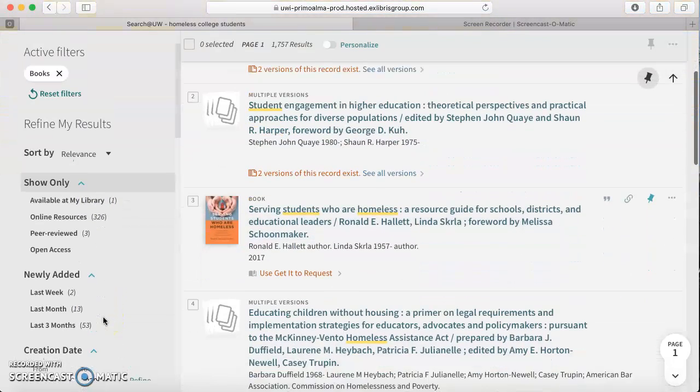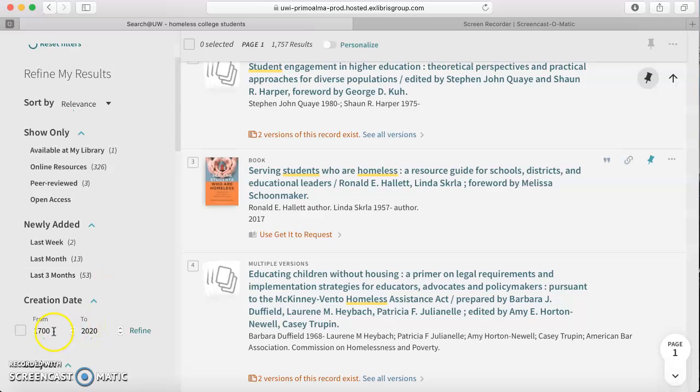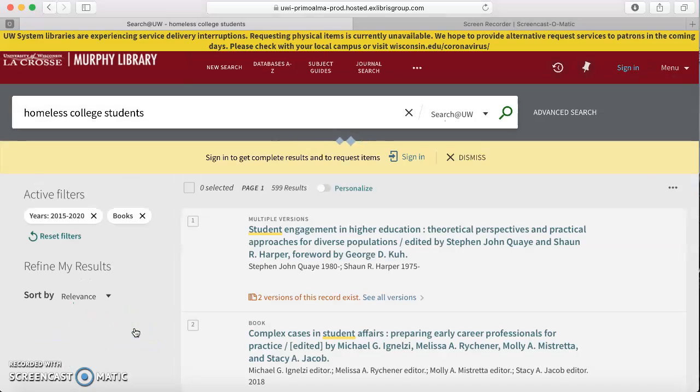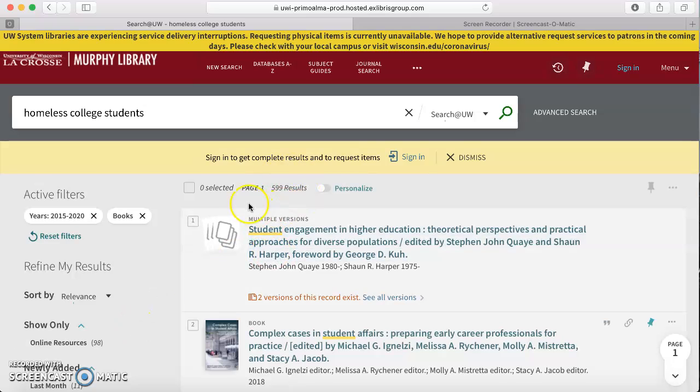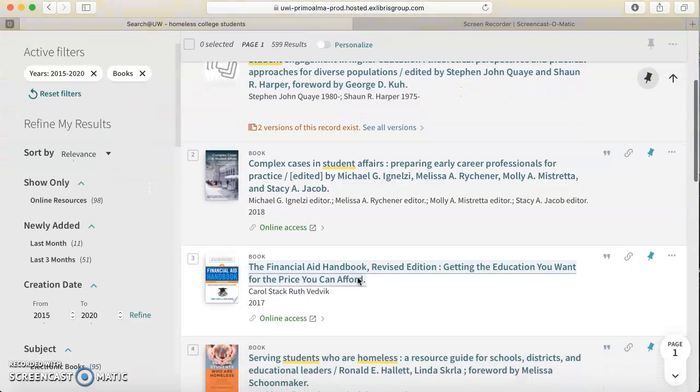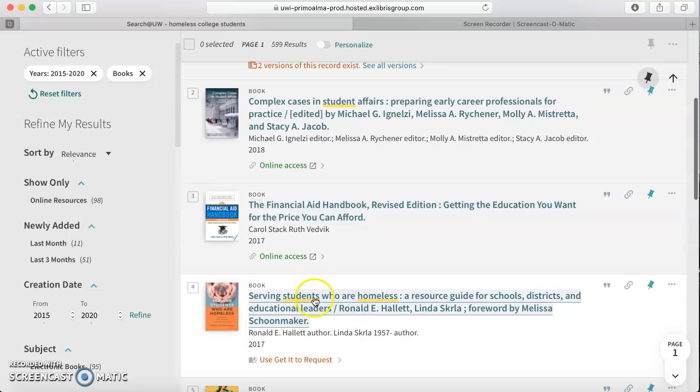And I'm also going to change our dates again. All right, now keep in mind, since I'm working in books, we're going to have a lot fewer to search from, and I'm probably not going to have a ton of books specifically on homeless college students.